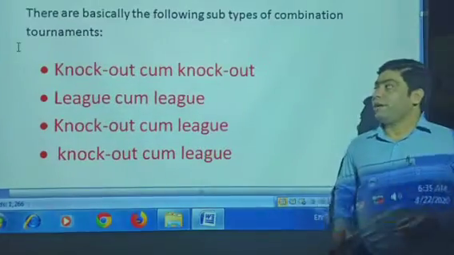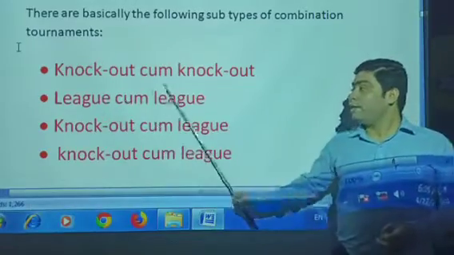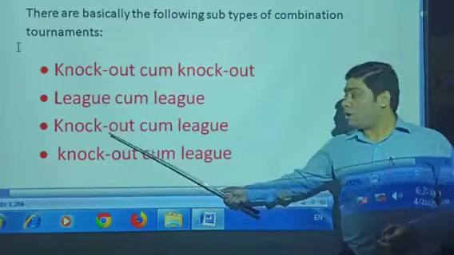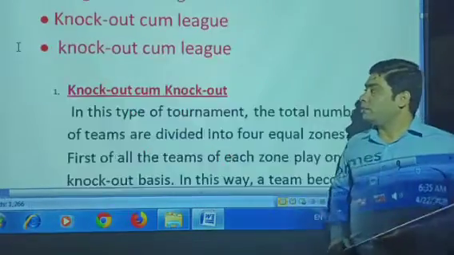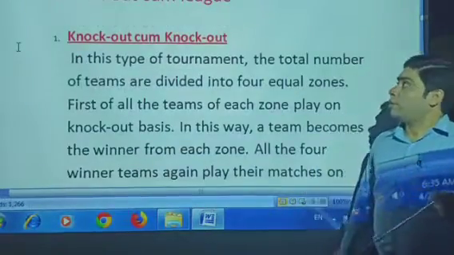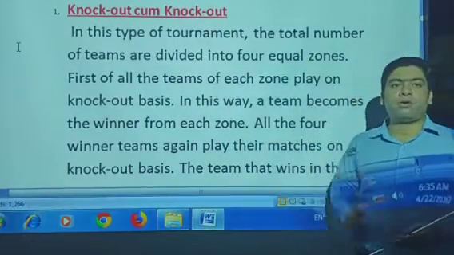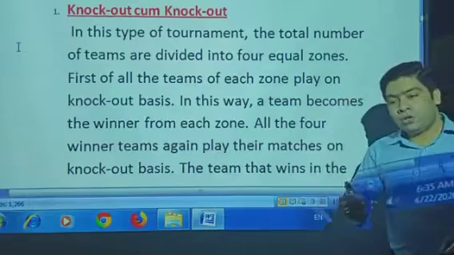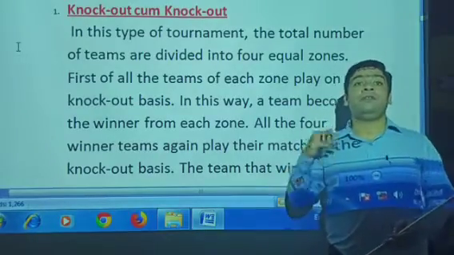Okay, first is knockout come knockout. Second one is league come league. Third one is knockout come league. And fourth one is league come knockout. So, knockout come knockout. What is knockout come knockout? That means both the zonal as well as the national level rounds will be knockout.